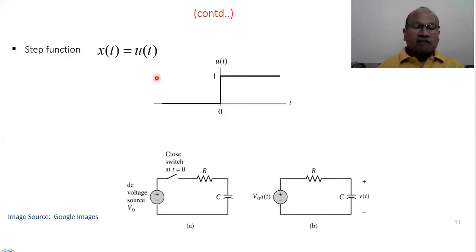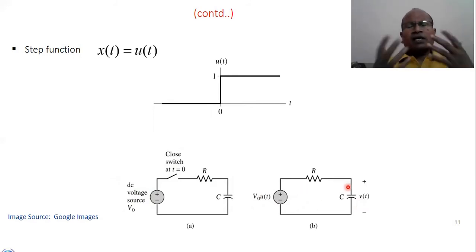So step signal, this is the same as the step function. It is defined with the same representation. There are some examples you see here. There is an electrical circuit where we are providing some DC voltage. When you close the switch, a certain amount of DC voltage will be applied to the circuit. Whenever we open the circuit, that voltage will not be provided to the circuit. So there is a sudden change in the DC voltage. Therefore, this is called a step signal. See here, the step voltage is connected. So whenever voltage is connected, this capacitor will charge. Otherwise, the capacitor will not charge. And then current will flow in the circuit.